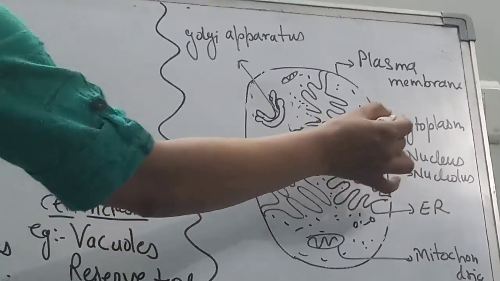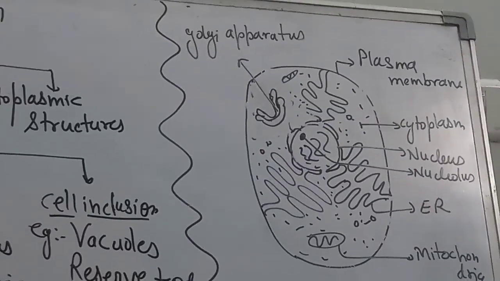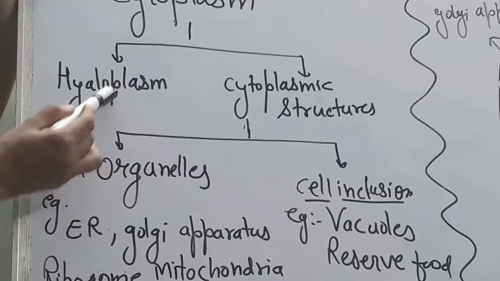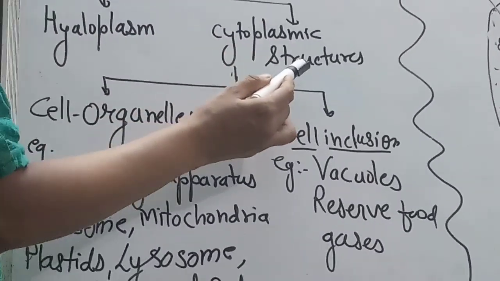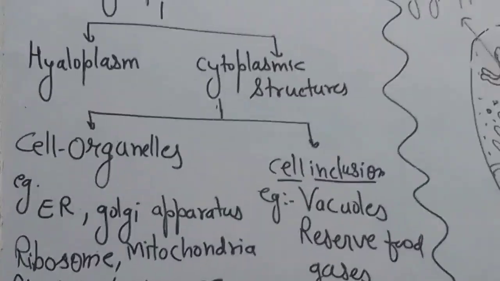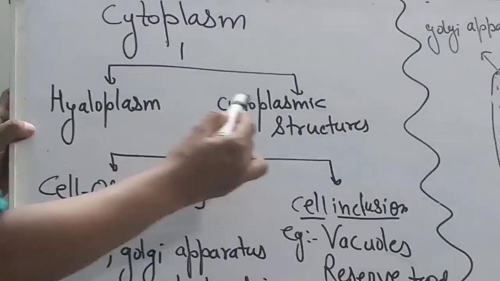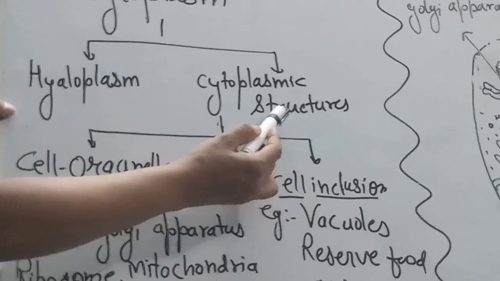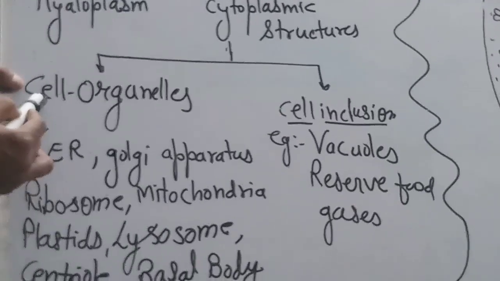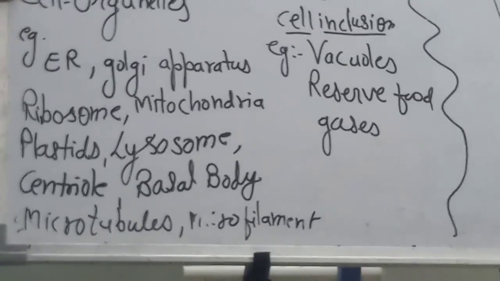Now what is found in this cytoplasm? In the cytoplasm there are hyaloplasm and the cytoplasmic structures. Hyaloplasm means a watery component, viscous in nature. In the cytoplasmic structures, you can see a number of cell organelles, and every cell organelle in the animal cell has its own specific function.